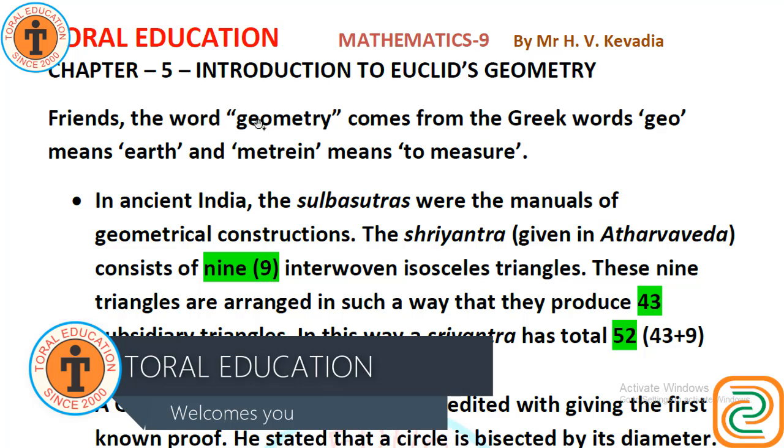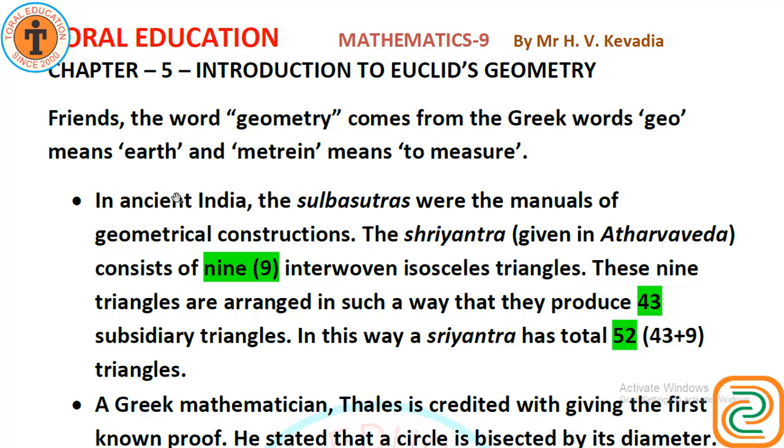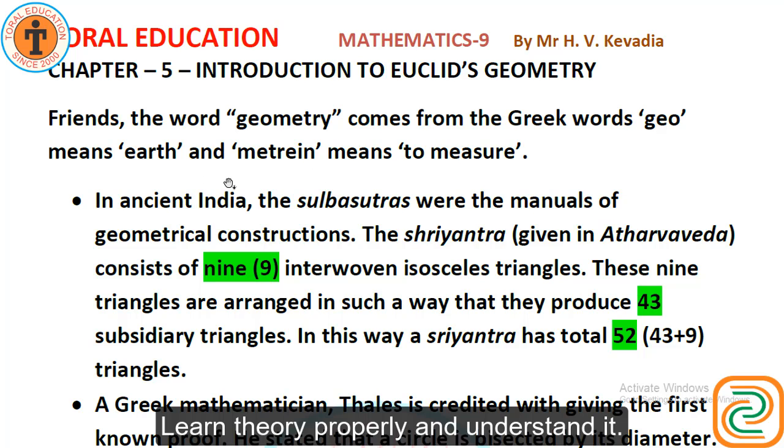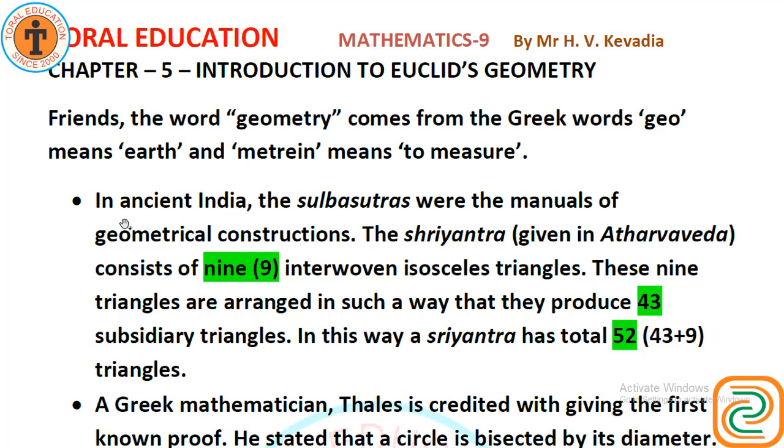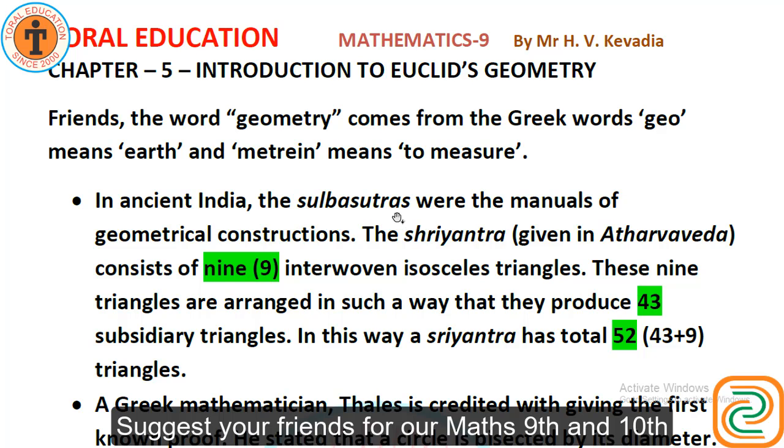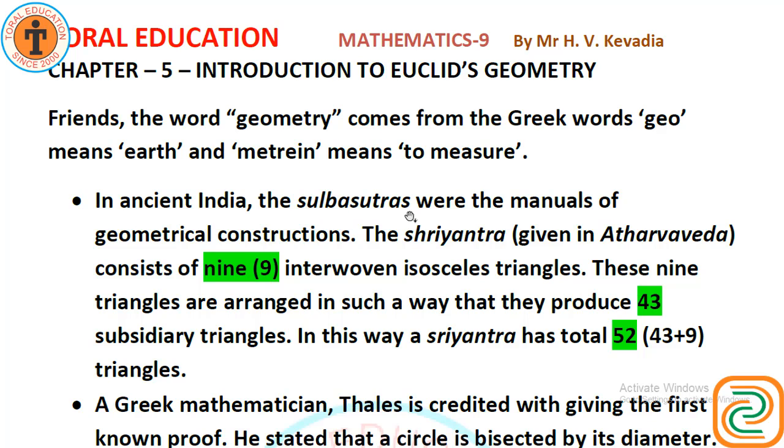Friends, the word geometry comes from the Greek words. Geo means earth and metry means to measure. To measure the earth, this is geometry. In ancient India, the Sulba Sutras were the manuals of geometrical constructions.